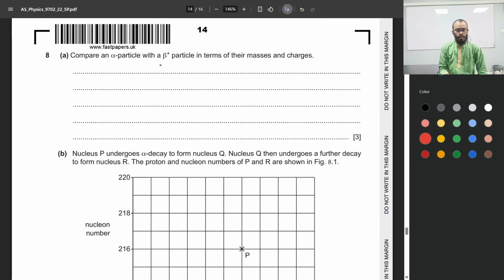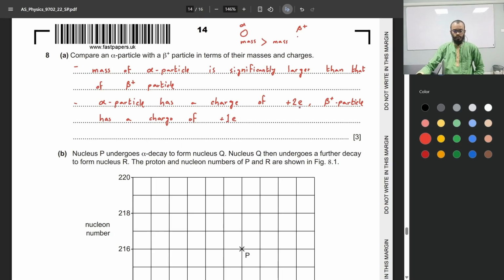Compare an alpha particle with a beta particle in terms of their masses and charges. Okay, so a beta particle is simply a positron, and an alpha particle is made of 2 protons and 2 neutrons. Okay, so let's consider this an alpha particle, and let's consider this dot right here a beta plus particle. An alpha particle has a mass which is much greater than the mass of a beta plus particle or a positron. They both have charge of the same sign, positive charge, but the charge of an alpha particle is twice the charge of a beta plus particle. So the answer would be something along these lines.